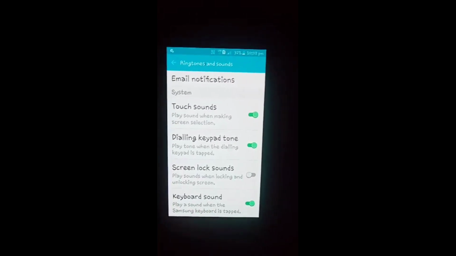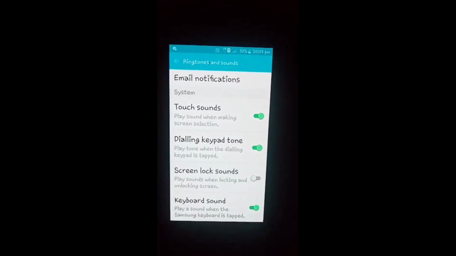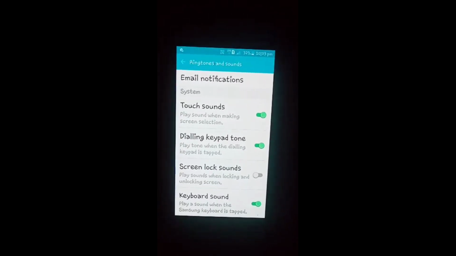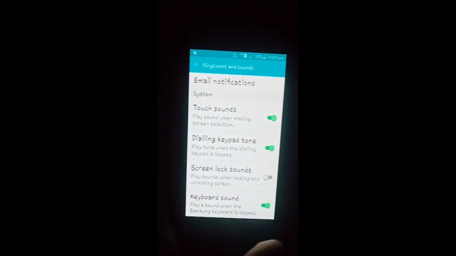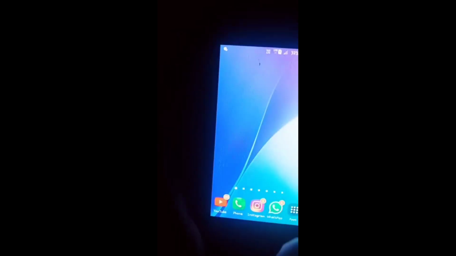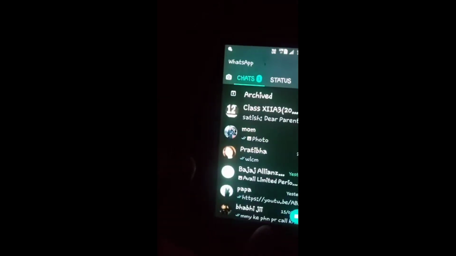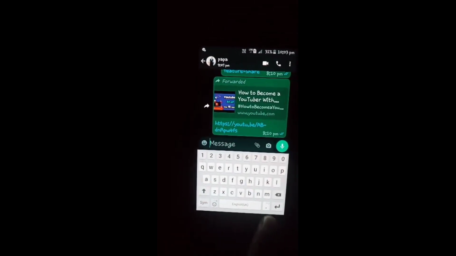Activate this sound. It means this option plays a sound when the Samsung keyboard is tapped. It means here you will see, if I tap any word or any key on the keyboard, it will produce a sound. That sound is called the keypad tone sound.